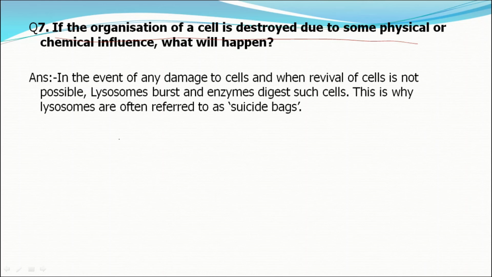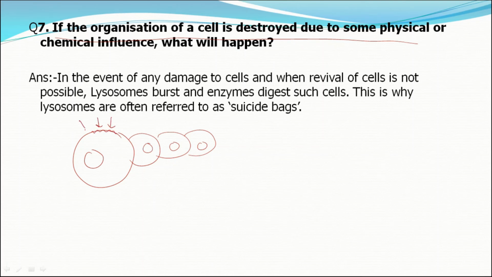Suppose this is the cell and these are the neighboring cells. Suppose this cell gets infected by some pathogen or foreign substance. To prevent all the neighboring cells from further infection, what will happen? First, the cell tries to revive itself.